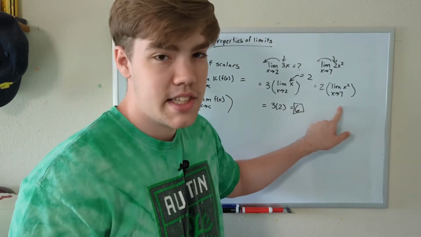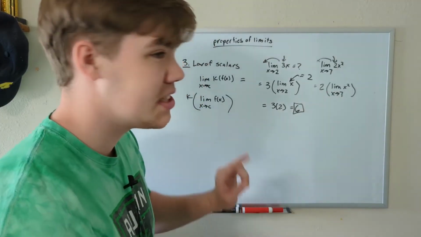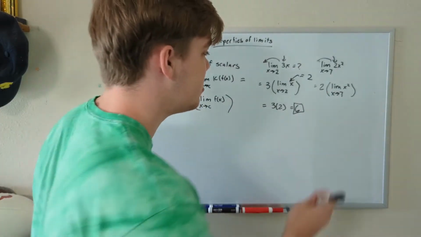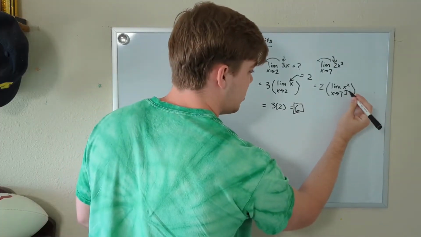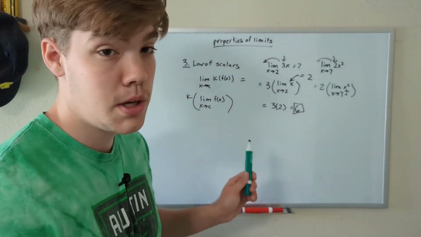Now, what is the limit as x approaches 7 of 2x squared? That's a good question. For this problem, what we can do is plug in 7 for x. That's how we can solve most limit problems.